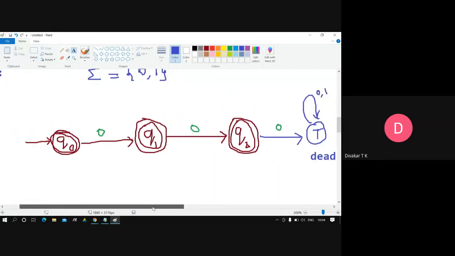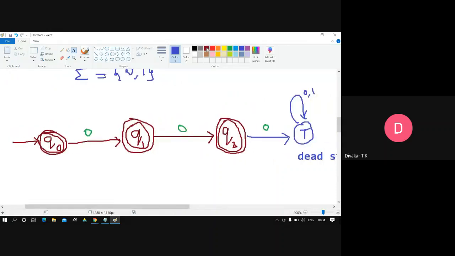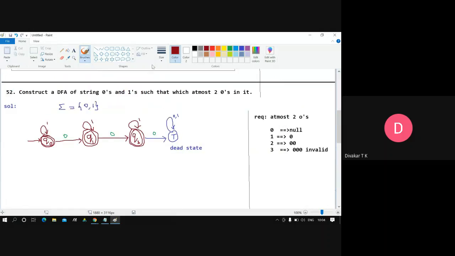Now 0 is passing everywhere, but 1 is not passing everywhere, so that's where I have to add self loops. That is simple: a self loop on 1 at each state. That's all. See, 1, 1, 1. So I'm done with the requirement part.